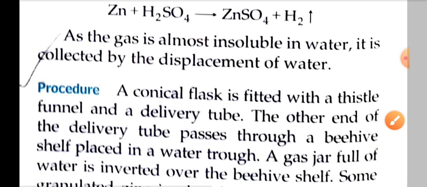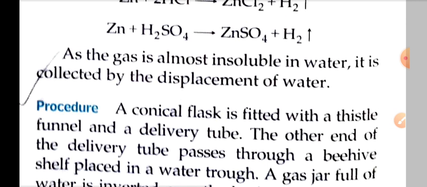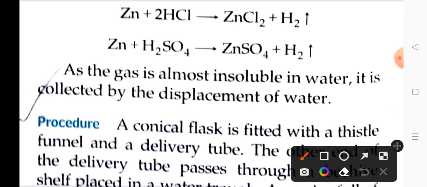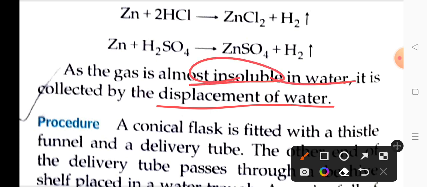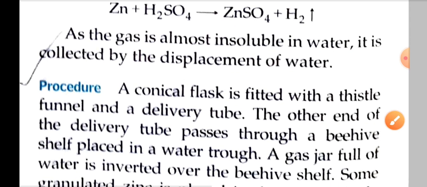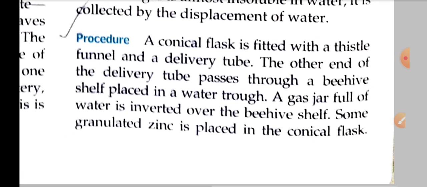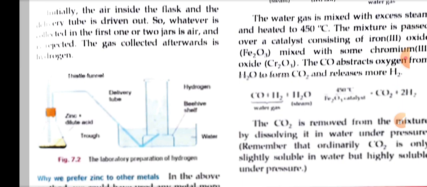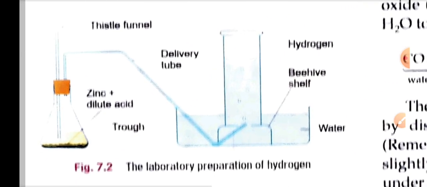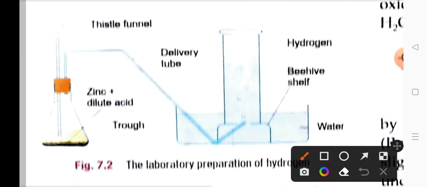That is displacement only. The hydrogen gas that is produced is collected by displacement of water, because it is insoluble in water. Hydrogen gas does not dissolve in water, so it can easily be collected by displacement of water. How is it done? We will look at the diagram given here and understand the process. So what have we taken?